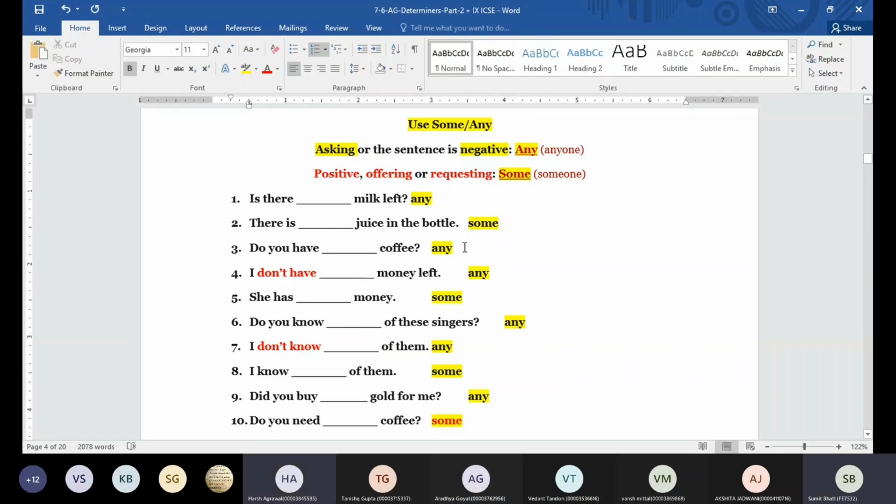But if you go to a coffee parlor or you go to your friend's house and you know that they really hardly drink coffee, you can say, do you have any coffee? So what are we doing? We are asking in this case, and in the other case we are offering. Getting it?